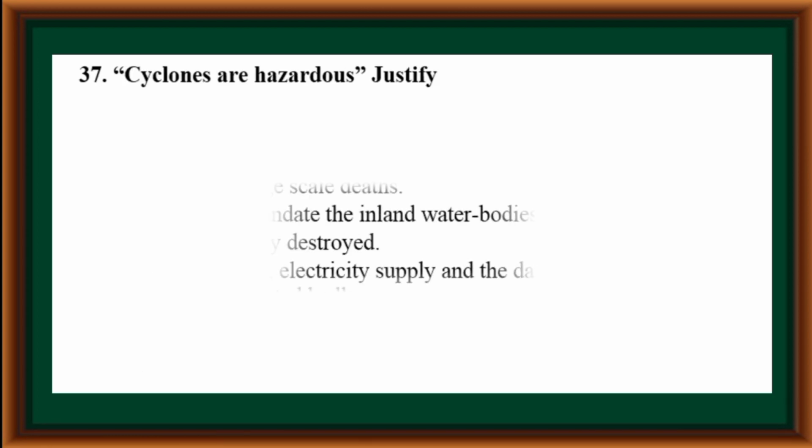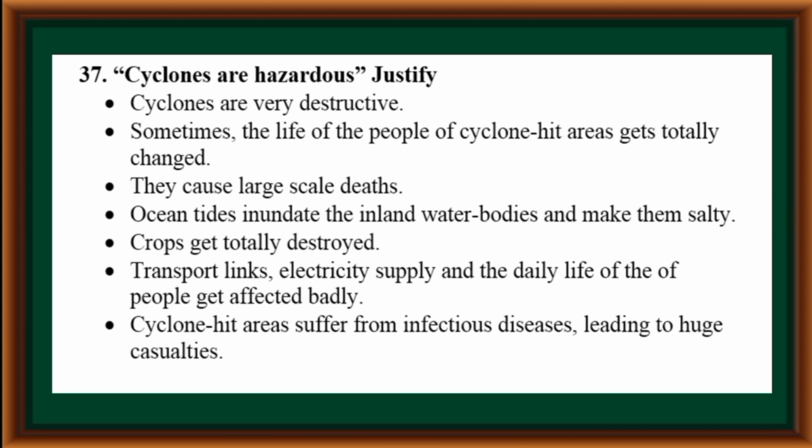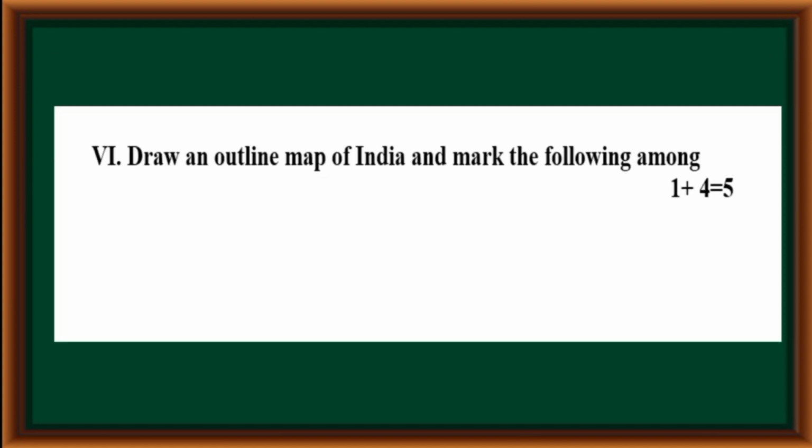Cyclones are hazardous. Justify. Cyclones are very destructive. Sometimes the life of people in cyclone-hit areas gets totally changed. They cause large-scale deaths. Ocean tides inundate the inland water bodies and make them salty. Crops get totally destroyed. Transport links, electricity supply, and the daily life of the people get affected badly. Cyclone-hit areas suffer from infectious diseases, leading to huge casualties.